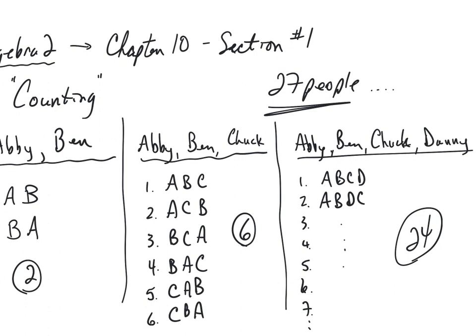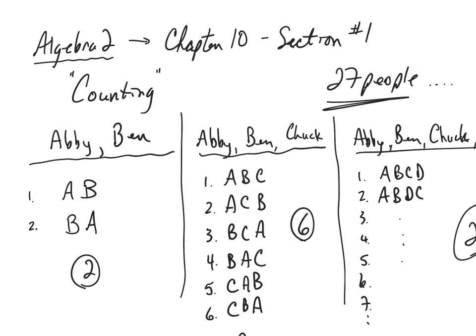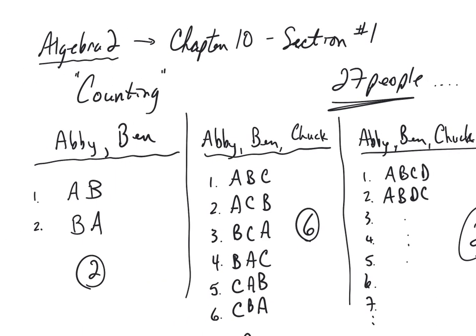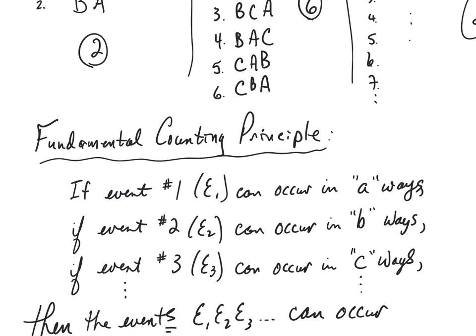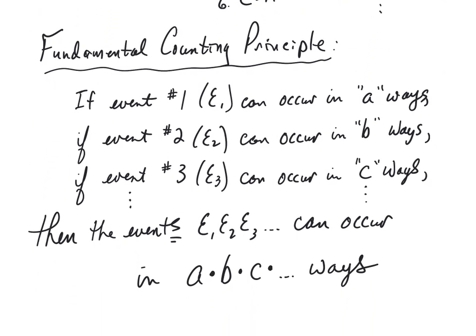All right? Now, what we've done on this first example, this standing in a line example, is we've just simply looked at all of the different possibilities and added them up. When there were 2 people, there were 2 arrangements. When there were 3 people, there were 6 arrangements, and so on. But we need a more economical, a more efficient way to do this. So we have something in math called the fundamental counting principle. And if I go too fast, remember you can always pause this screen if you want to write this into your notebook.